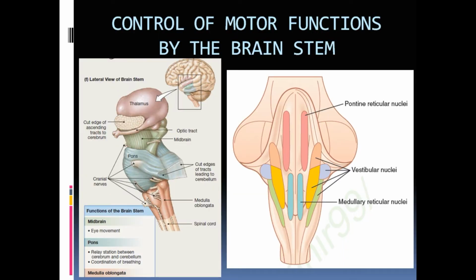Now coming to the next topic, control of motor functions by the brainstem. As we can see in this diagram, this whole portion is called the brainstem, which includes the thalamus. In the mesencephalon there is the red nucleus. This is the lateral view, so we cannot see it, but then there is the lower part of the brainstem that consists of the pons and medulla. This area is the pons, this area is the medulla, and it is also called the extension of the spinal cord in the cranium, or the skull.